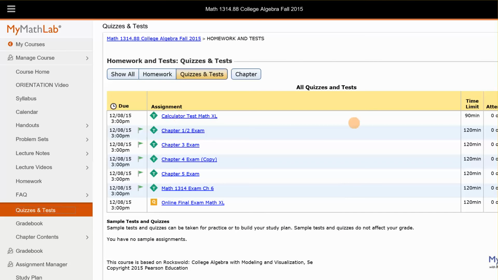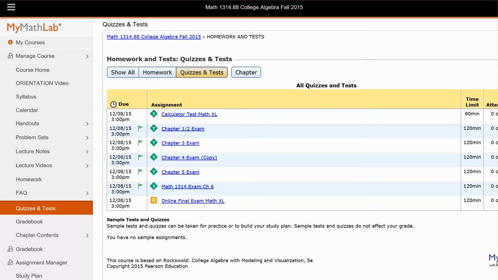Calculator test is here. You can't see, but over here under attempts, calculator says 0 of infinity, so you can do that as many times as you want. Each chapter test you can do twice. The higher grade will count in your average, and the final exam you have 1 try. There's 2 hours on each of these chapters, and final exam, there's 90 minutes on the calculator exam. If you have any questions about that, be sure and let me know.